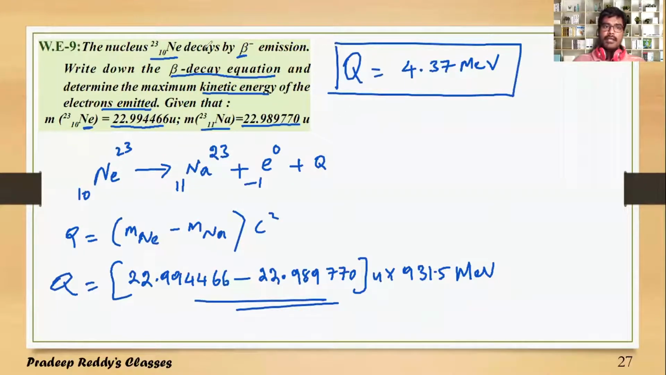And remember, Ne-10-23 is a stable nucleus. It's not unstable. This stable nucleus is undergoing transition to sodium-11. So this is called artificial transmutation. Naturally, this does not happen. Artificial transmutation we will discuss in the next coming video sessions.